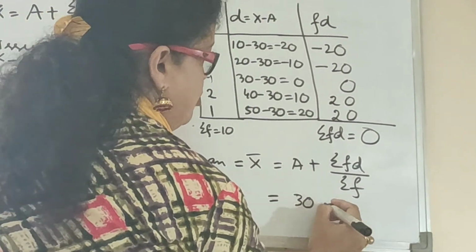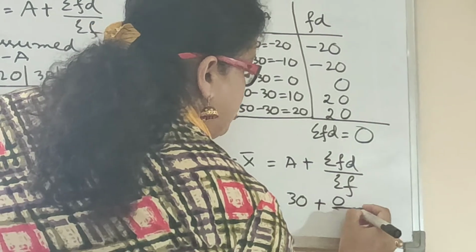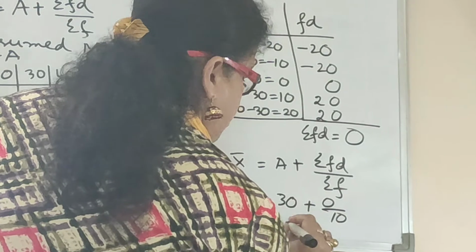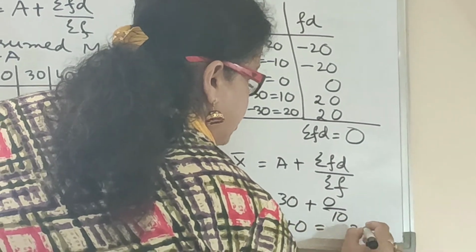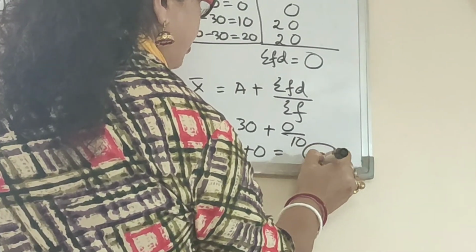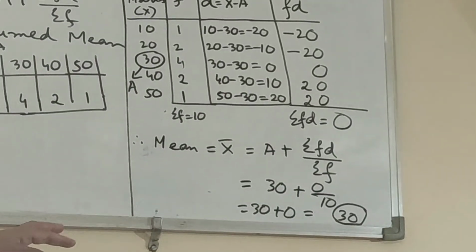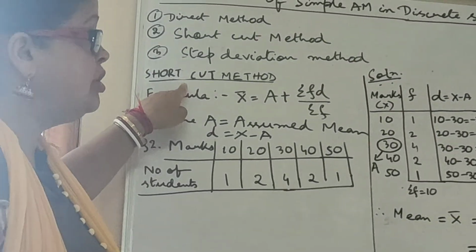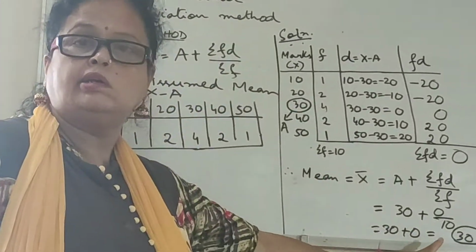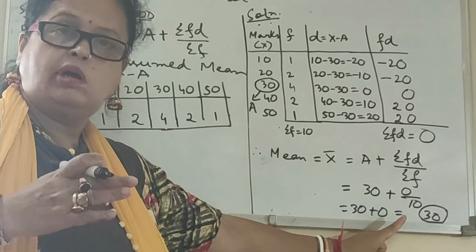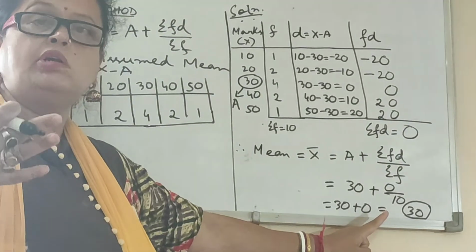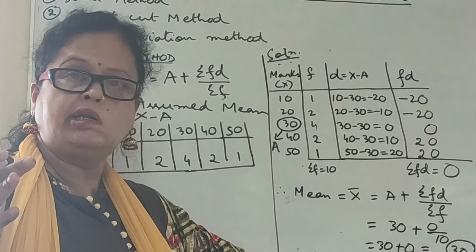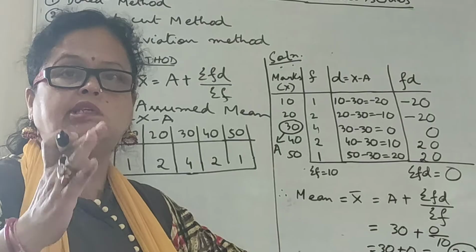So 30 plus 0 upon 10 is equal to 30 plus 0 is equal to 30. See, again the arithmetic mean by a different method. Here I have taken the shortcut method. Again it is coming as 30, which I already told you, that whatever method I am applying, the result will come the same.